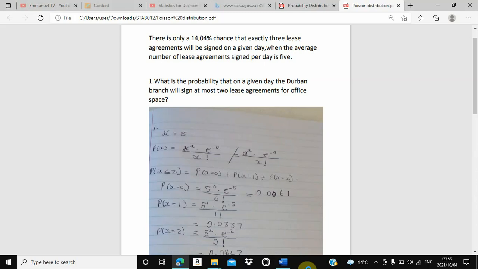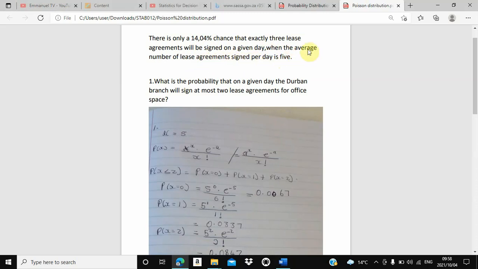So we are given a statement. They say that in this statement there is only a 14.04% chance that exactly 3 lease agreements will be signed on a given day, when the average number of lease agreements signed per day is 5.